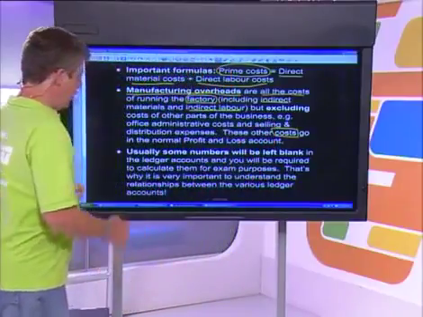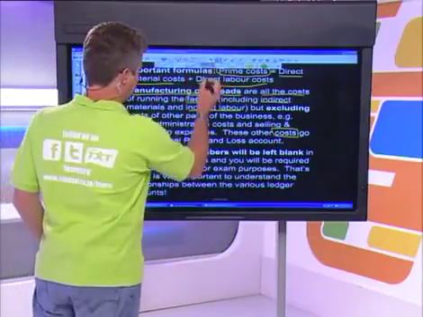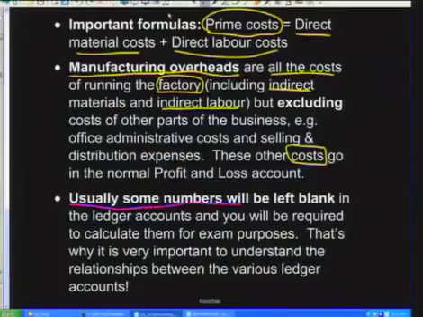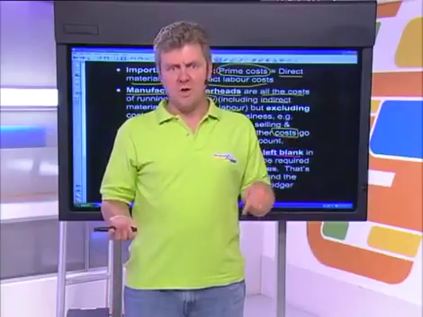Finally, what you need to know when you answer the question is that usually some numbers will be left blank. I'm sure you remember this from your grade 11 year. You remember all those different club accounts when you had to do your membership fees with accrued incomes and prepaid expenses and various things like that. You'd usually get a ledger account where one number was missing, and to calculate it you had to go backwards and work out the balancing figure.